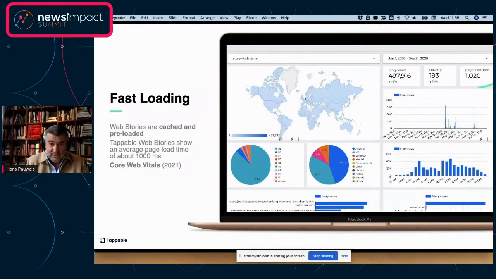The great thing about web stories is that they're extremely fast because they're cached and preloaded on the phones, right? What I've taken here is a screenshot from our internal analytics, and you can see over 500,000 story views through 193 countries in the world. The page load time was just over a second. Now, if you take into consideration the Core Web Vitals, that's going to apply to Google from 2021, this is a major factor.